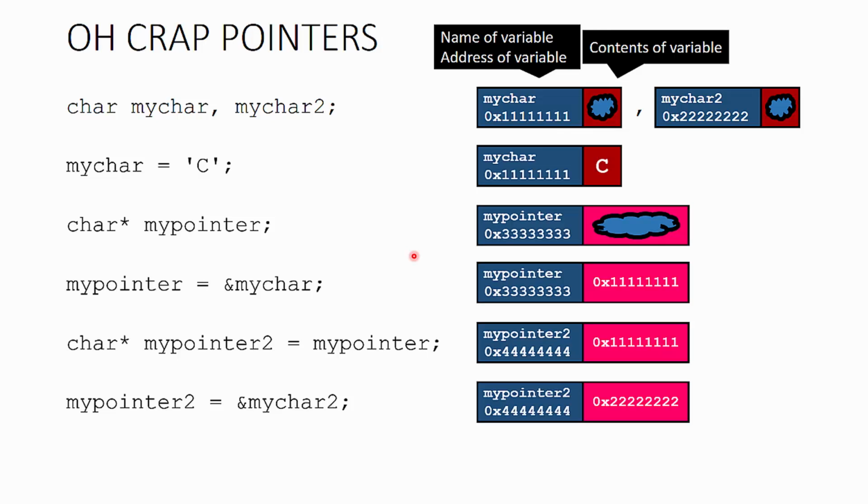Here's my pointer 2. And at this point, we're now going to set my pointer 2 equal to the address of the mychar2 character. So mychar2, its address is x2222, and we've stuffed that into here. So now our two pointers have two separate addresses.